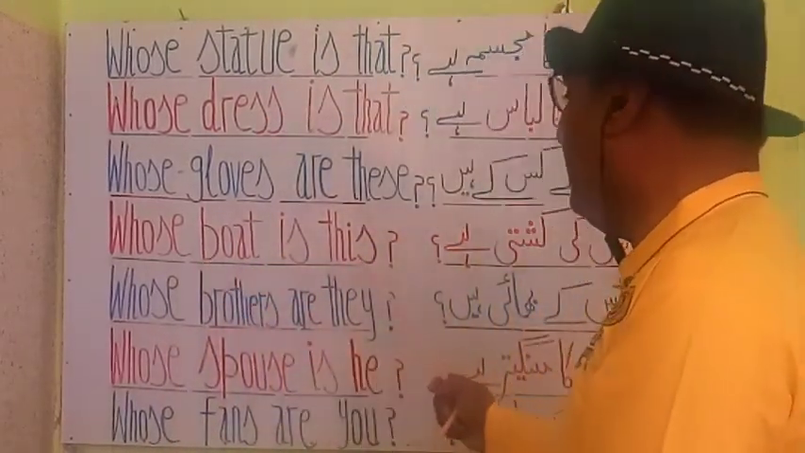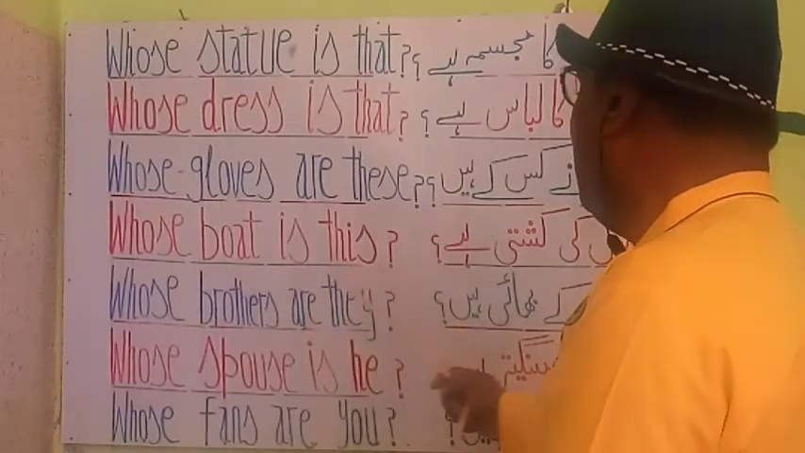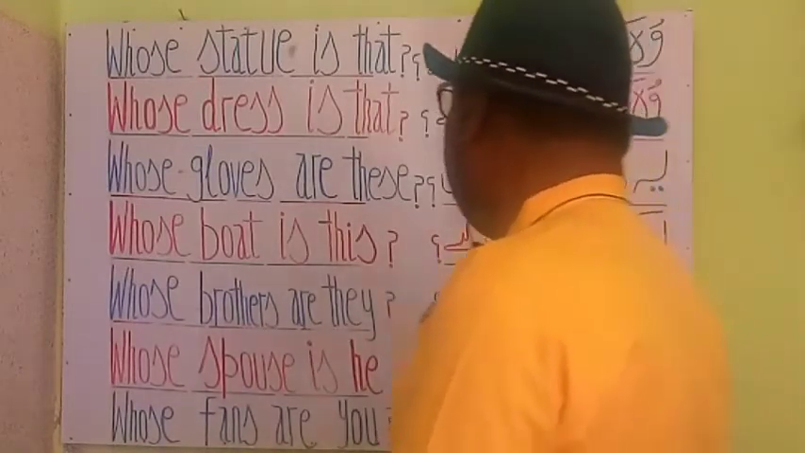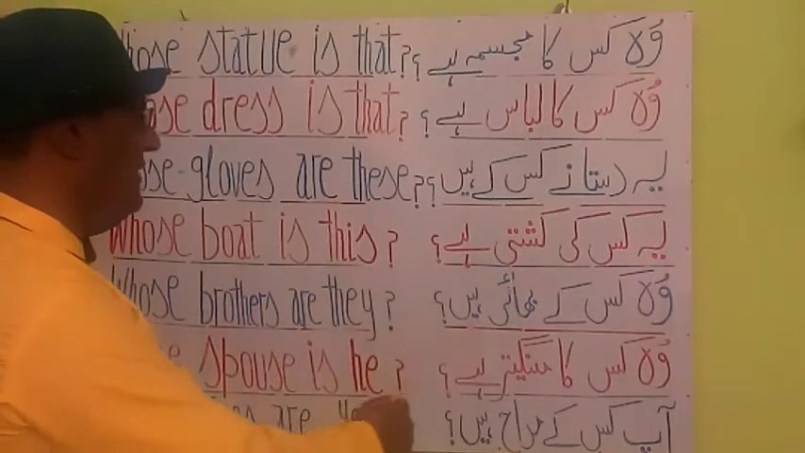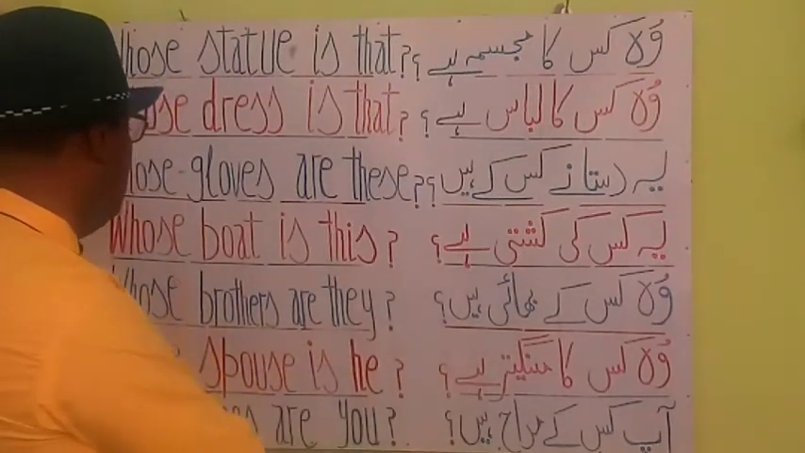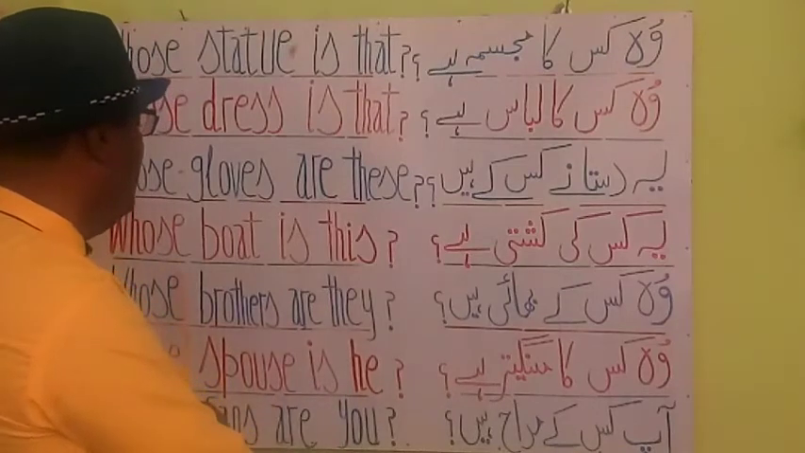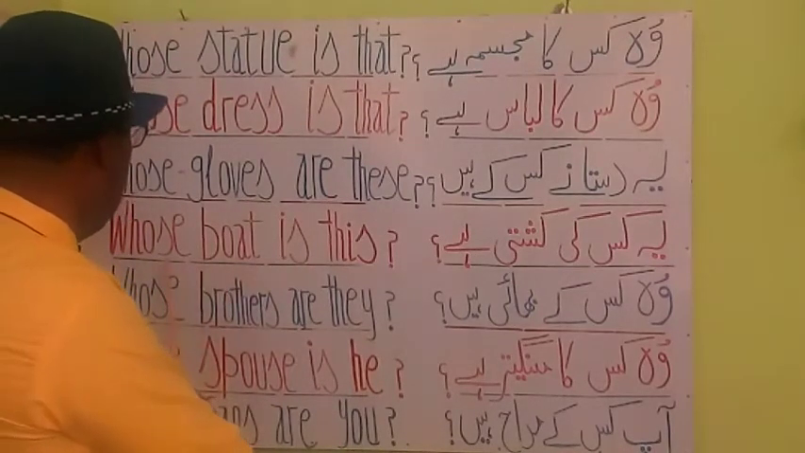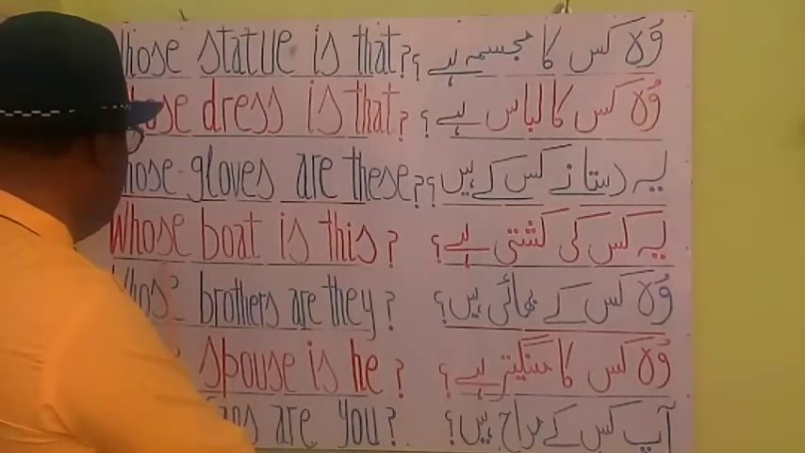Whose boat is this? ये किसकी कश्ती है? Whose boat is this? ये किसकी कश्ती है? You see, my students, here whose is an interrogative adjective and is used as a subject.